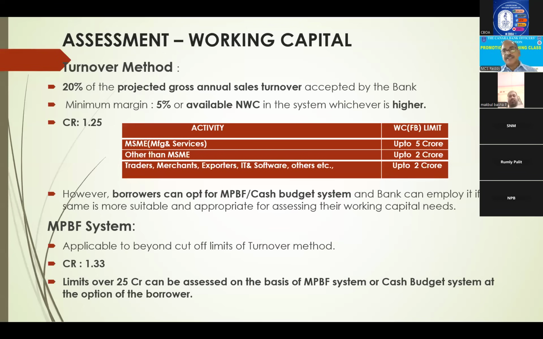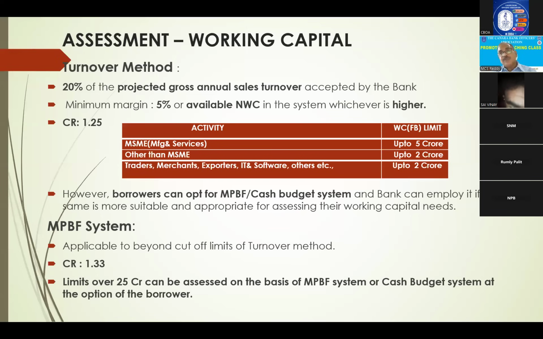In the options, Jagannath sir used to tell, all options A, B, C, D will be given. For example, you are sanctioning 30 crores to an industrial unit for working capital. Under which method will you finance? First they will give turnover method, second MPBF, third cash budget, and the fourth option, either MPBF or cash budget as per the option of the borrower.